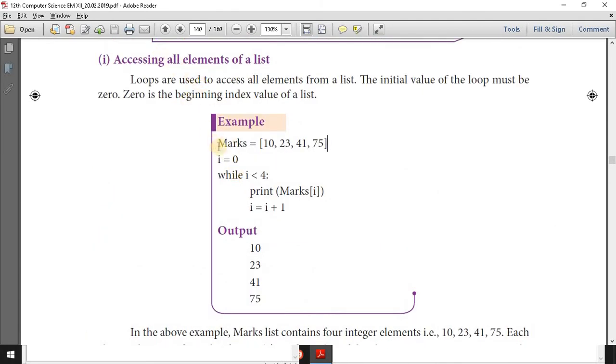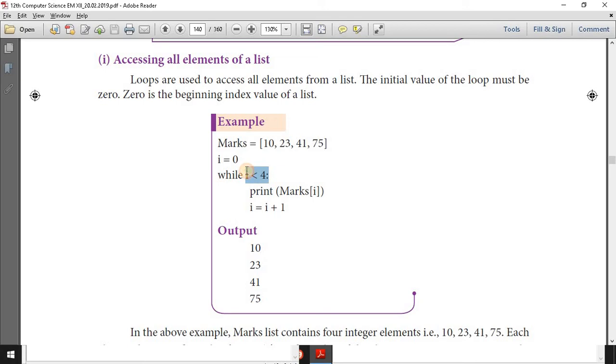Okay. Accessing elements. How to access this? For example, by using a while loop, how to display this? Index variable I is equal to 0. So 0 is less than 4, true. When this becomes false, 4 is less than 4, false. If I becomes 4, the loop will be terminated.